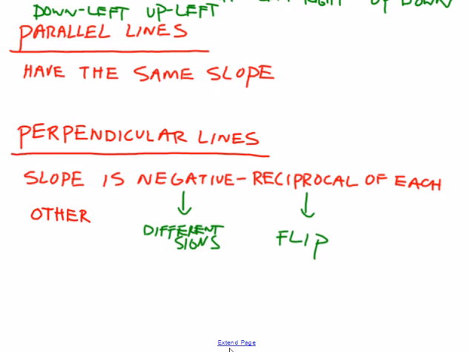So for instance, if slope is rise over run, the rise of one line would become the run of the other one, and vice versa. Also, one slope would have to be positive and the other one would have to be negative.